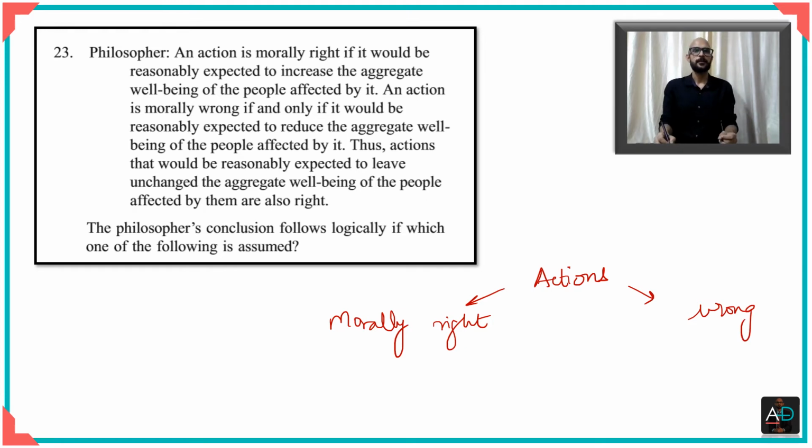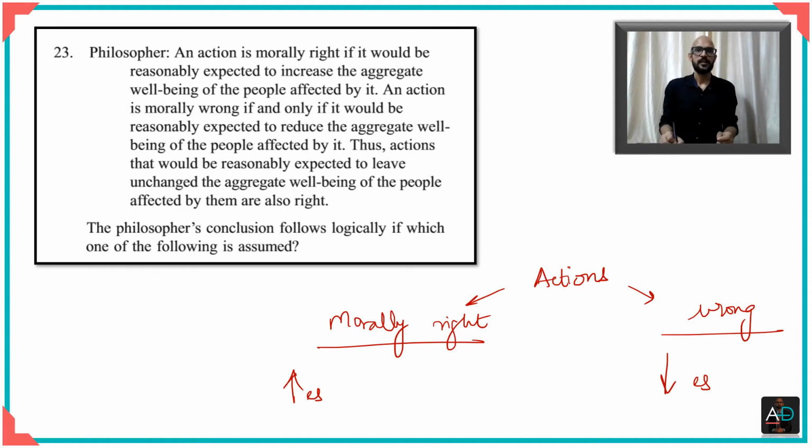He goes on to say that an action is morally right, okay? That an action is morally right if it increases the aggregate well-being of the people affected by it, and he says it is wrong if and only if it would reduce or decrease the aggregate well-being of the people affected by it.